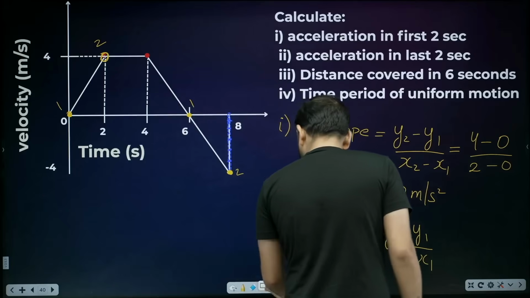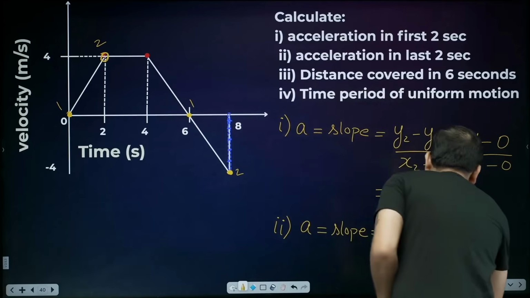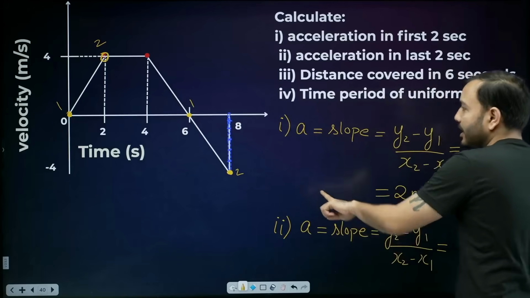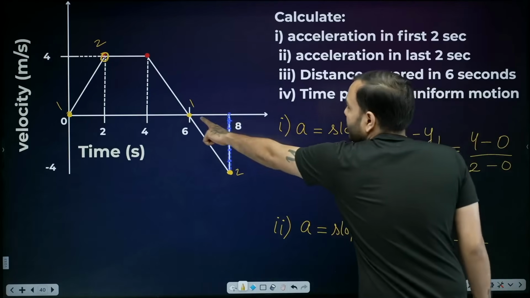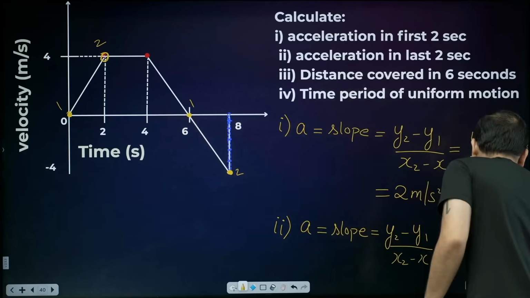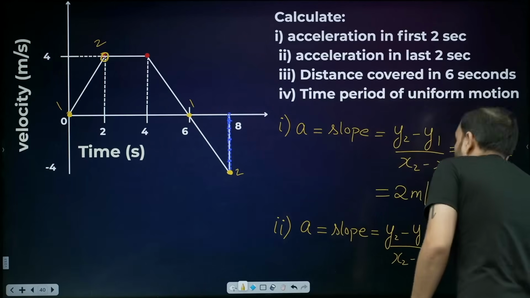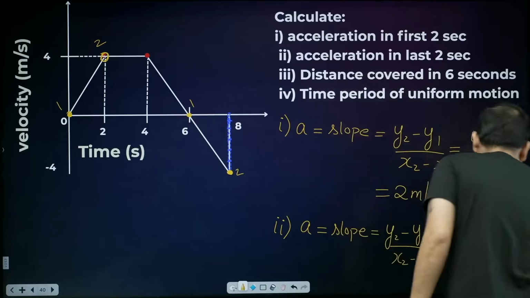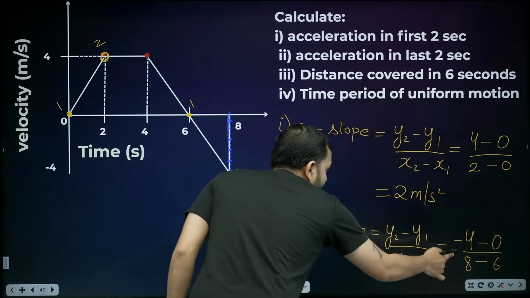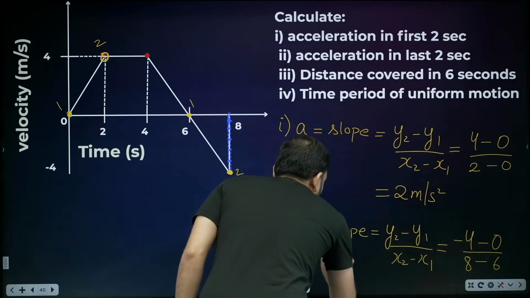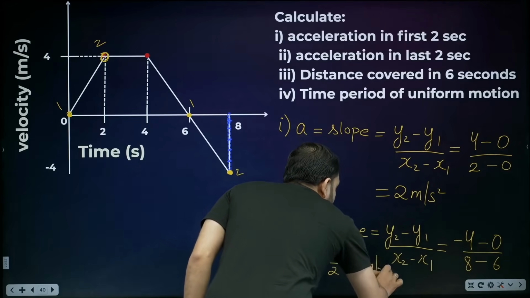So y2 minus y1 upon x2 minus x1. For the second point, how much is y? It is negative 4. For the first point, how much is y? It is 0. For the second point, how much is x? 8. For the first point, how much is x? 6. So negative 4 divided by 8, sorry, 8 minus 6 equals 2. Negative 4 divided by 2. How much is it? Negative 2 meter per second squared.